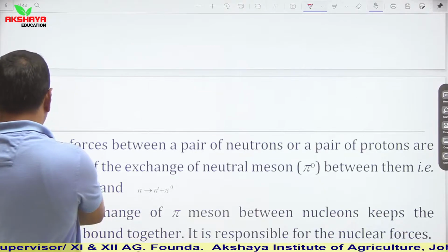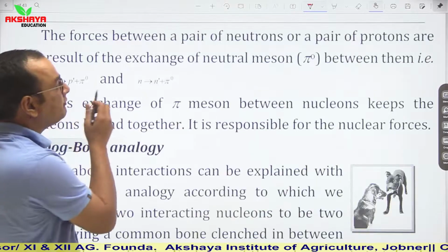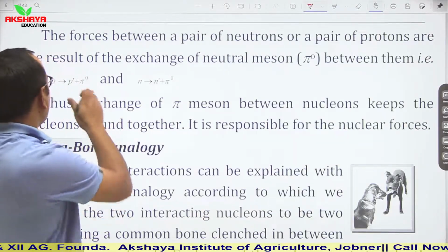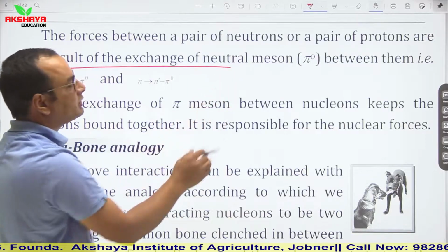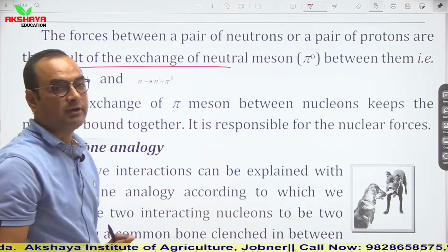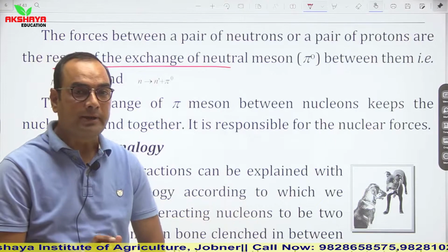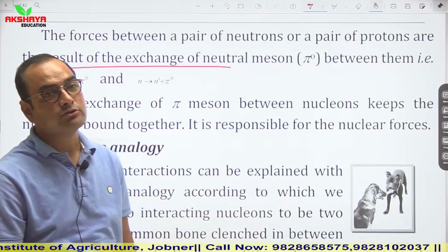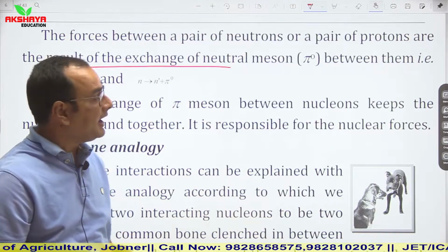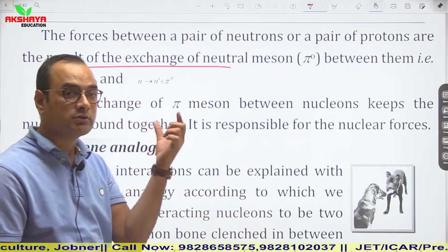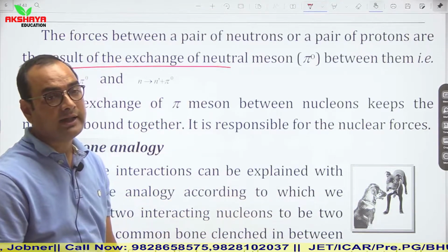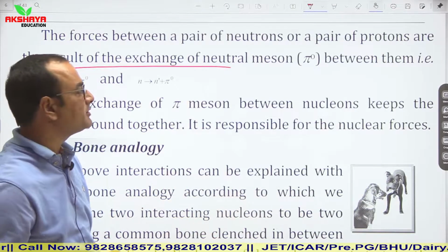Now see, the force between a pair of neutrons or a pair of protons is the result of exchange of neutral mesons. So the force between neutron and proton is due to charged pi mesons, and the force between two protons or two neutrons is the result of neutral pi mesons.